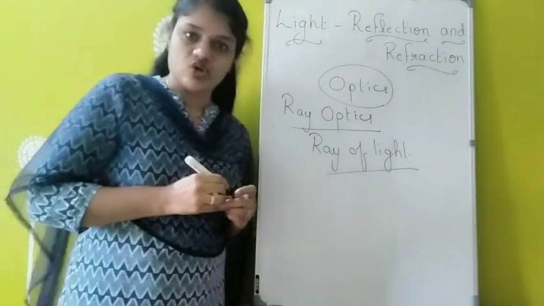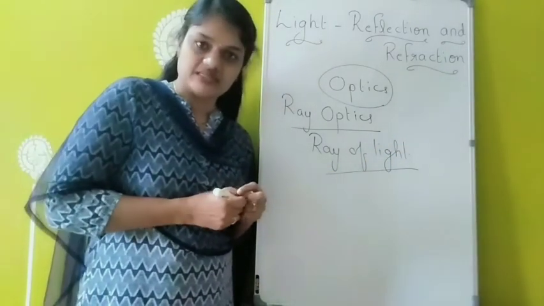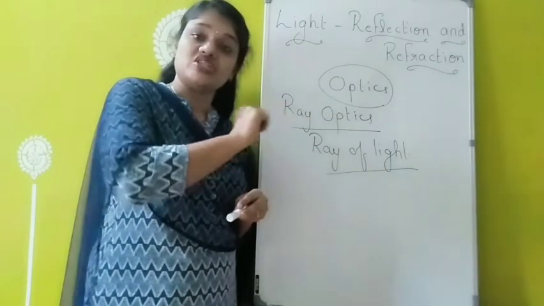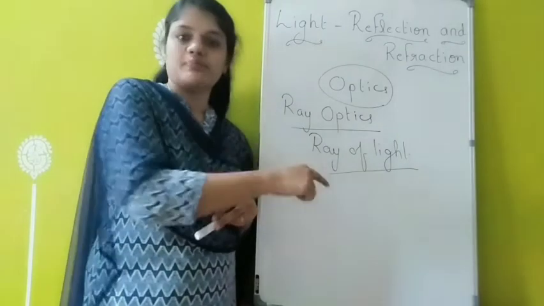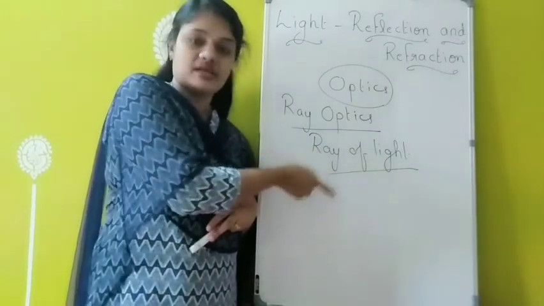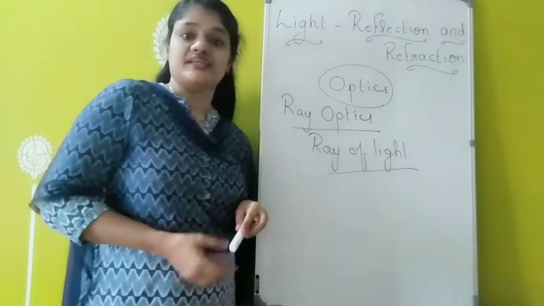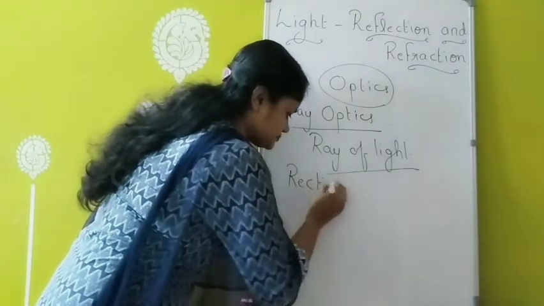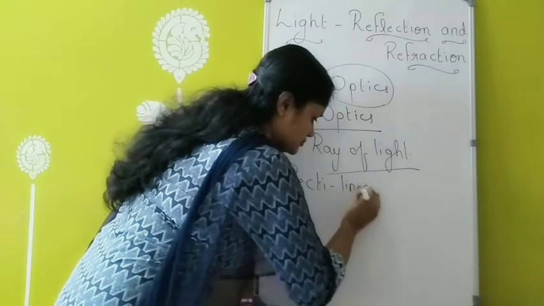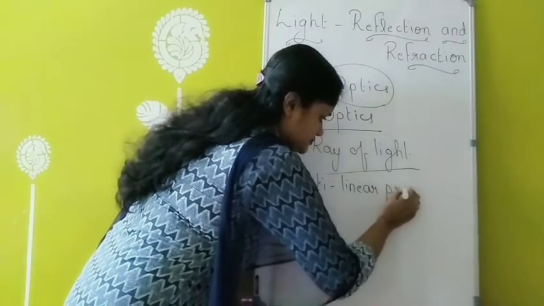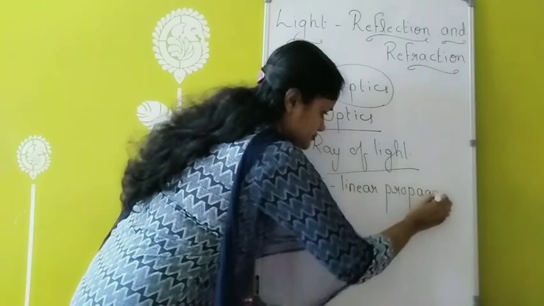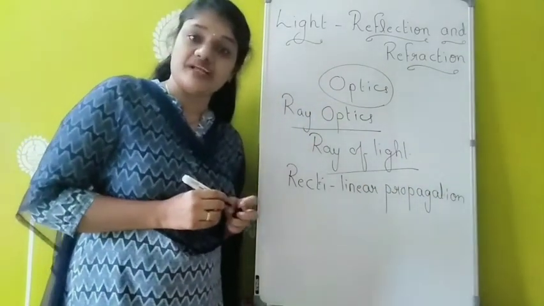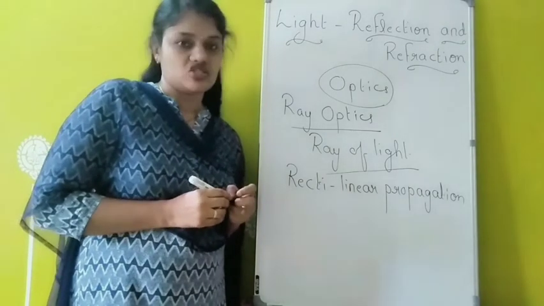This phenomenon of light is called rectilinear propagation, that is, it is a phenomenon in which light travels in a straight line.